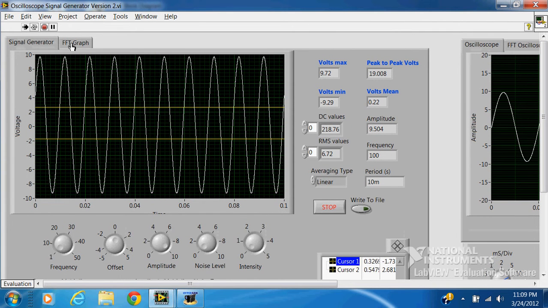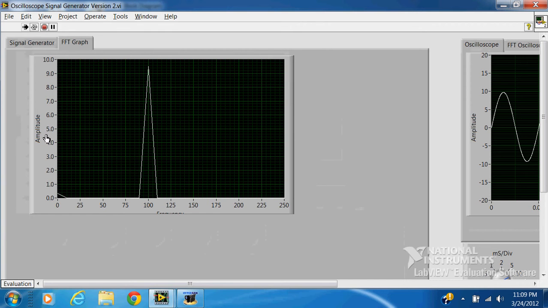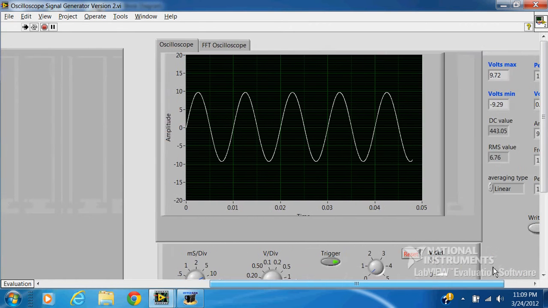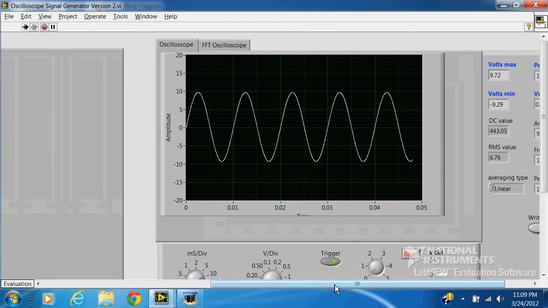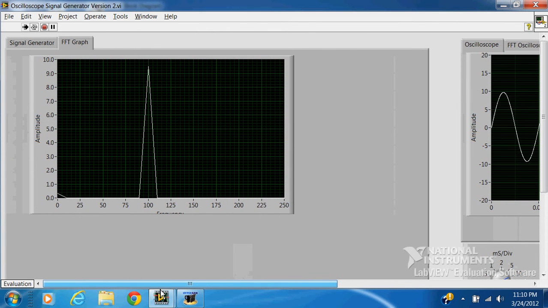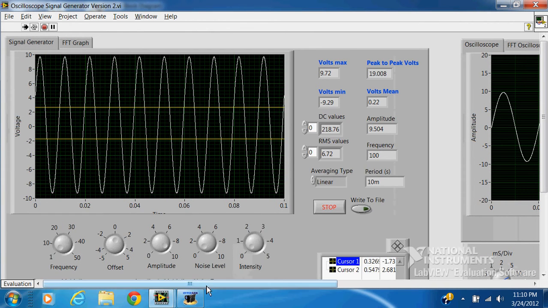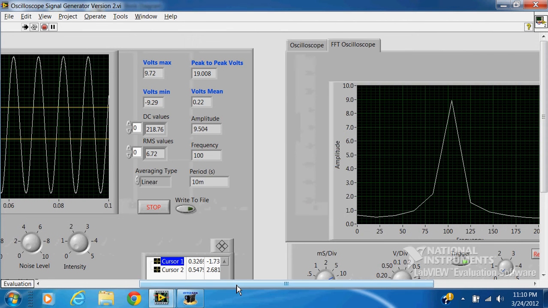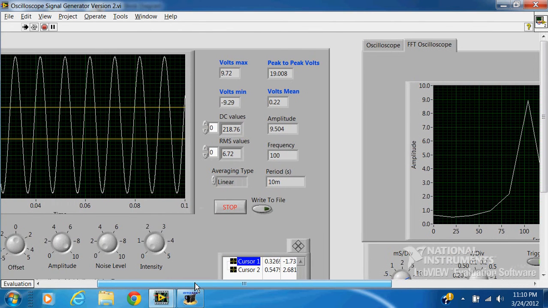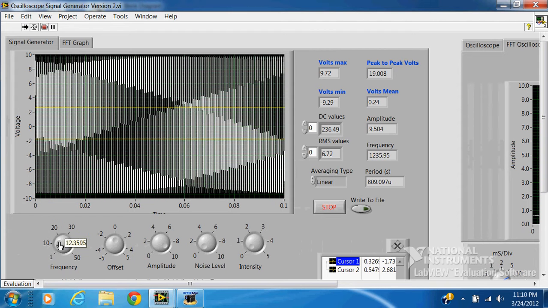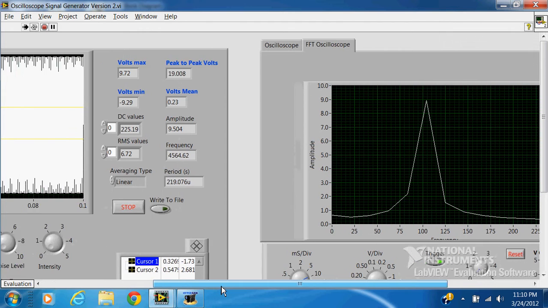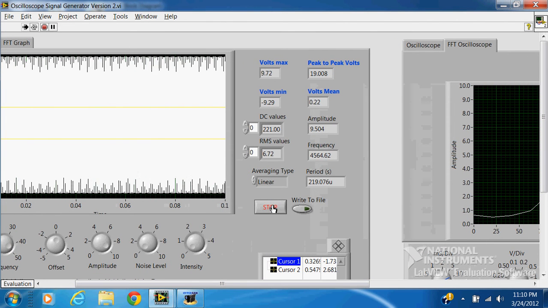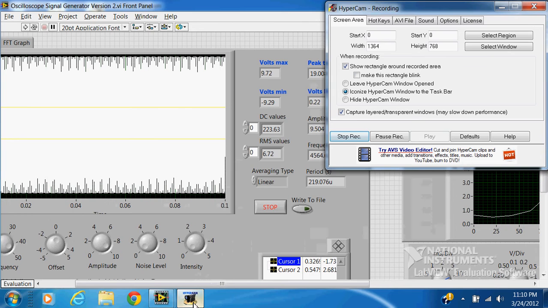Okay, now two more features I didn't talk about. We also have a frequency graph, graphs of amplitude versus frequency, one for the signal generator, and then also one for the oscilloscope. And you can see this move if you move the frequency knobs. Anyways, this should change the location of the peak frequency. And then we have a stop button. Okay, that's about it. Thanks very much.